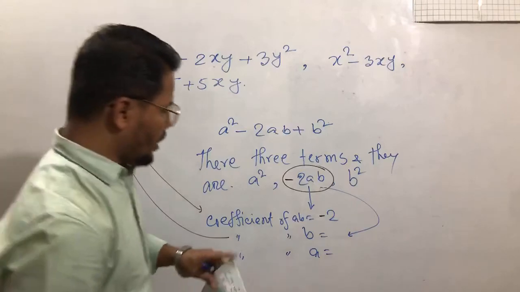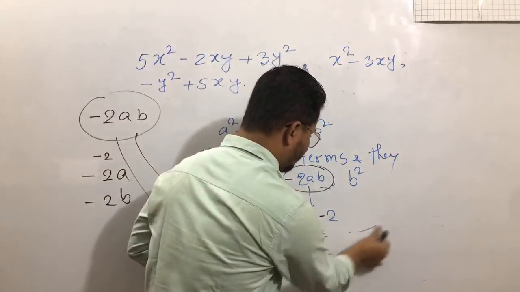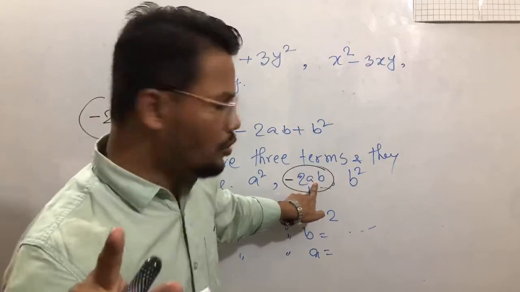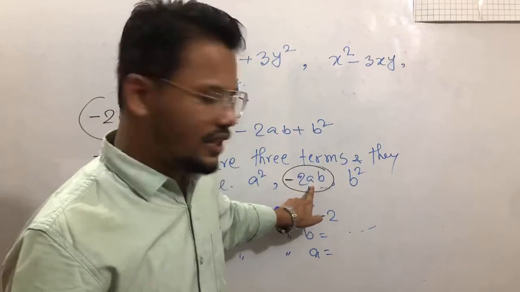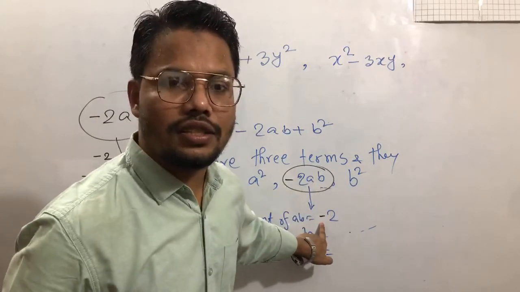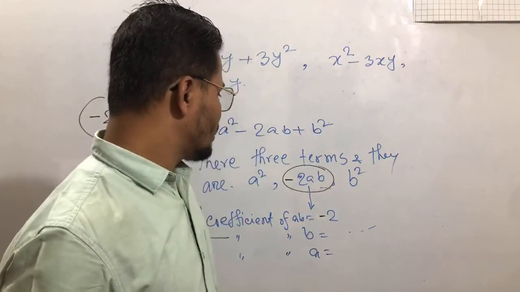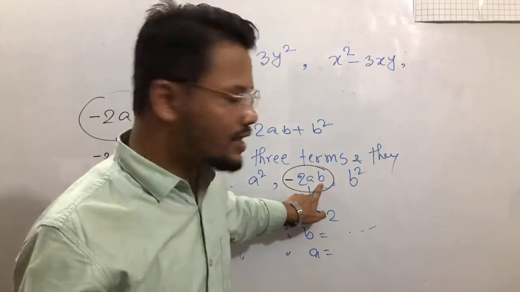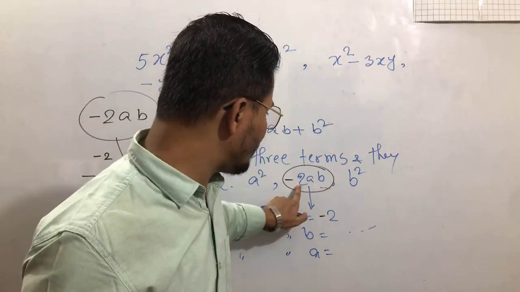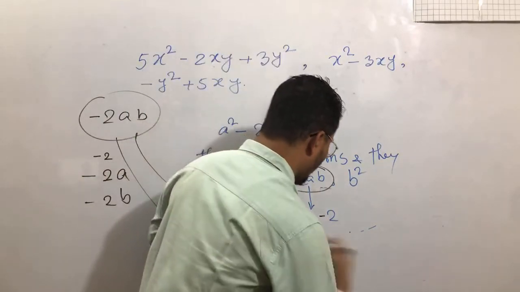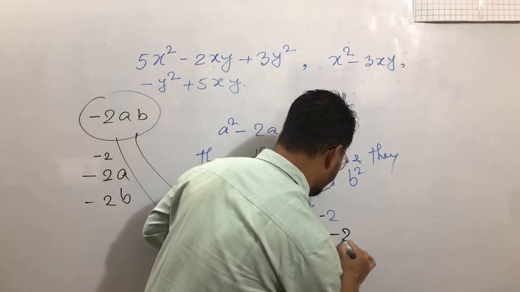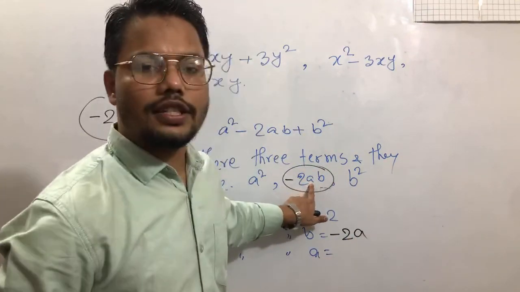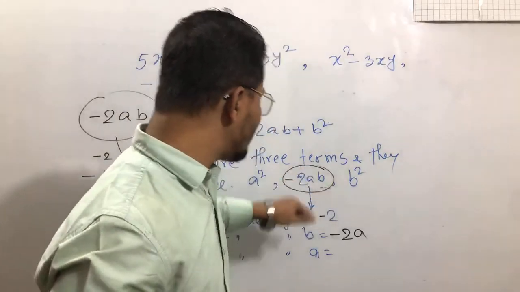So, dear students, what do we see here? If I ask the question, the coefficient of AB, it will be minus twice. The coefficient of B: just except B, the remaining part is minus twice A. So the coefficient of B will be minus twice A. And the coefficient of A: without A, what is remaining here?